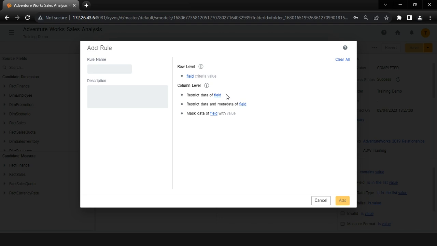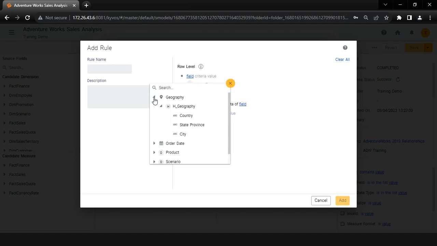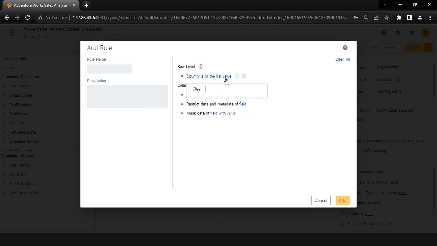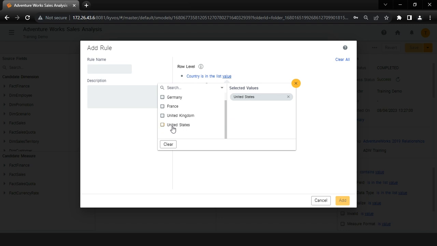Let's create a row-level rule, which will allow the user to see data from only one country, the United States. Click on the field under row level, expand the dimension geography, and select country. Click on value and select the country as the United States.